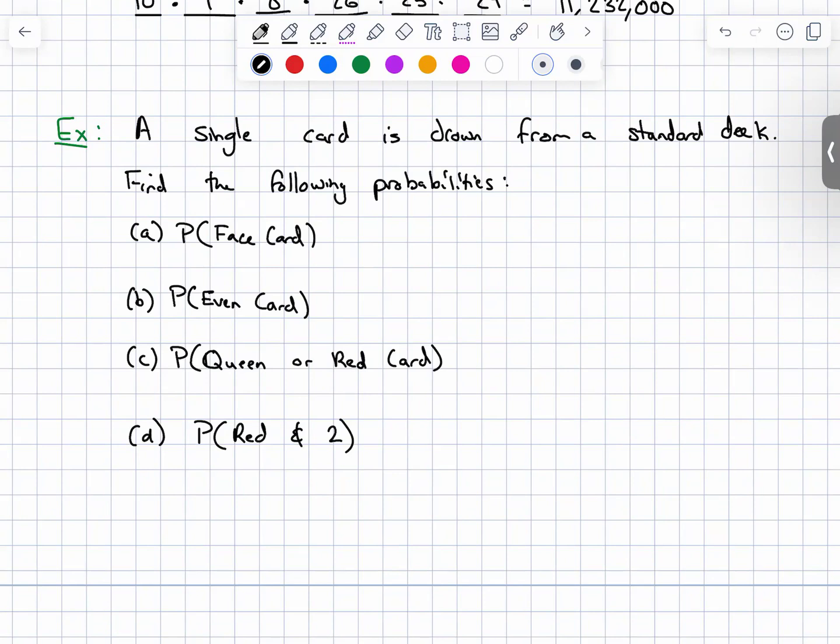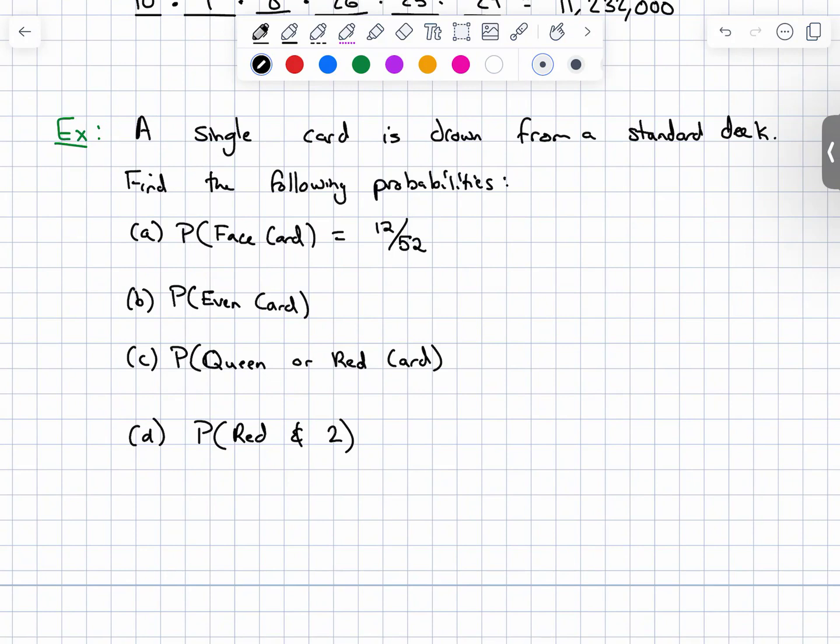Since it says just a face card, it doesn't say a red face card or a diamond face card or anything like that. It's one of each, there's 3 cards in each suit, 4 suits. So that's going to be 12 total out of the 52. 3 from each suit, 4 suits, that's 12 face cards total. So the chance of drawing a face card is the number of successes, which is 12, over the total number of options, which is 52.